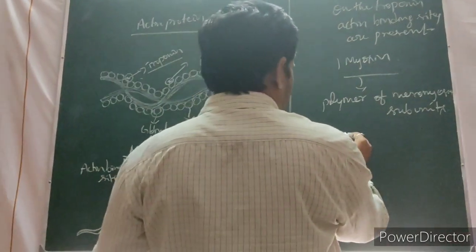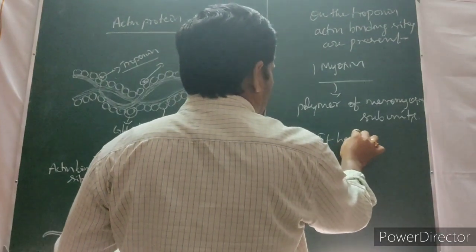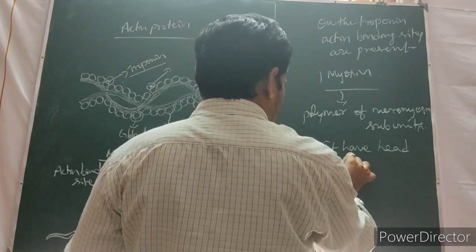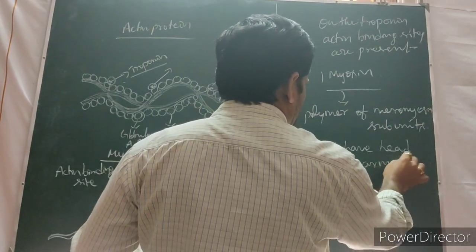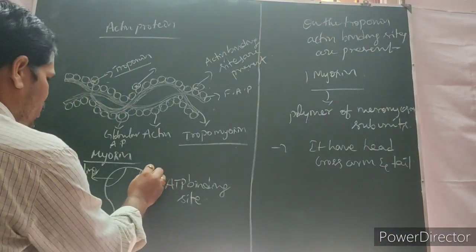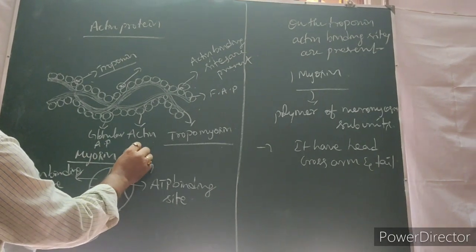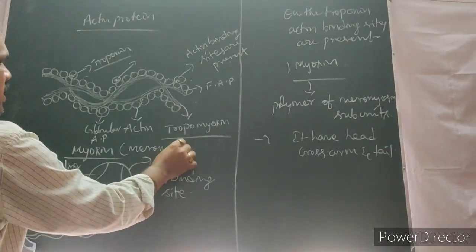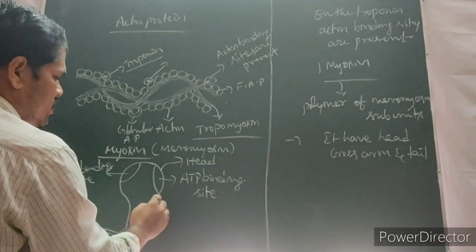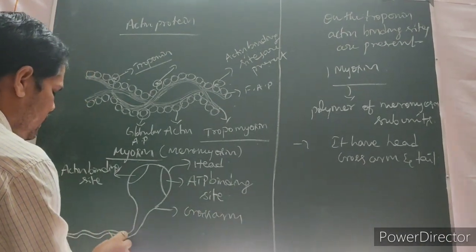It has a head, cross arm and tail. It is the head of the meromyosin, which is one of the subunits under the myosin. What is that? Meromyosin. It is the head of the meromyosin. It is the cross arm. It is the tail.